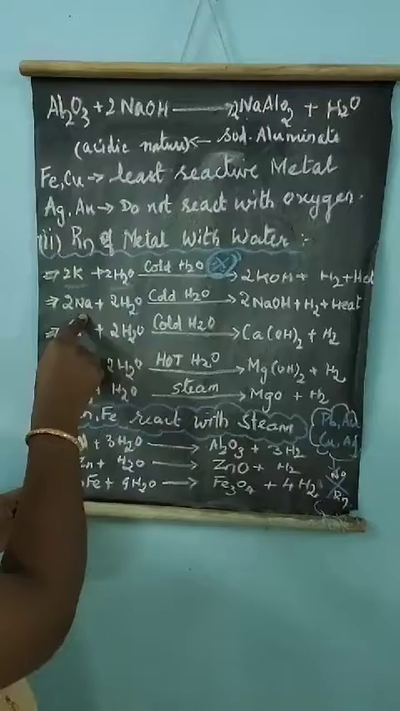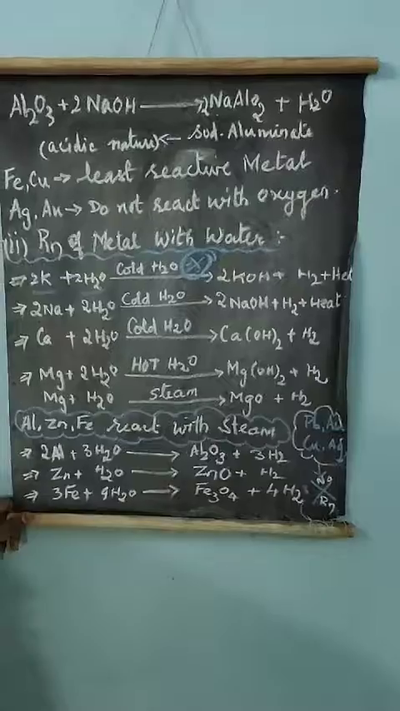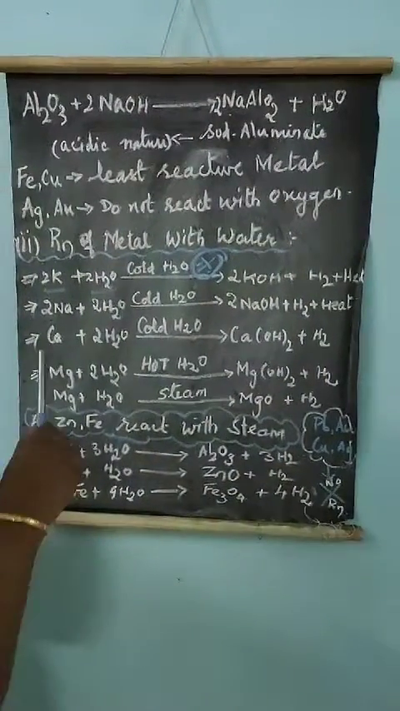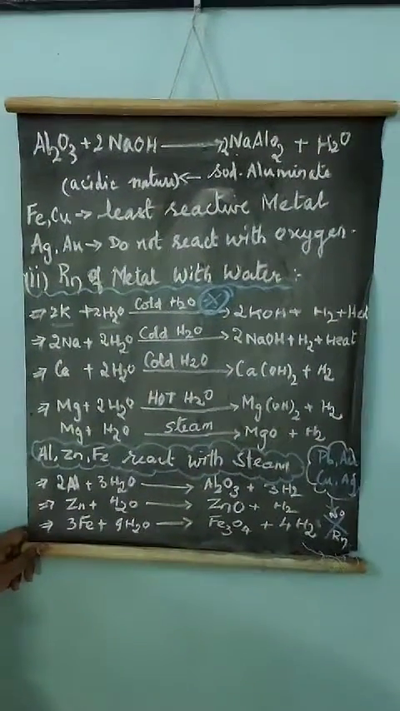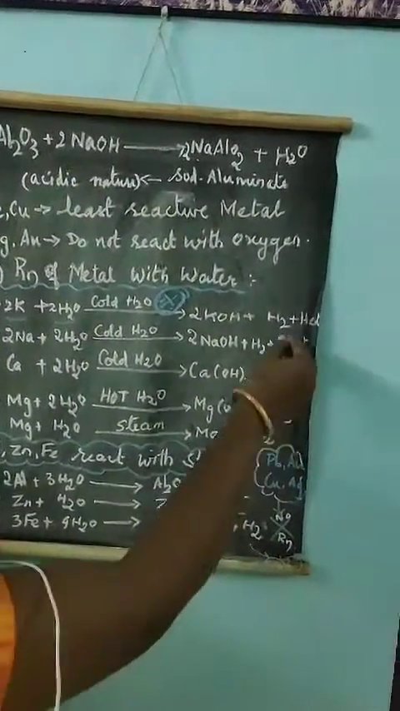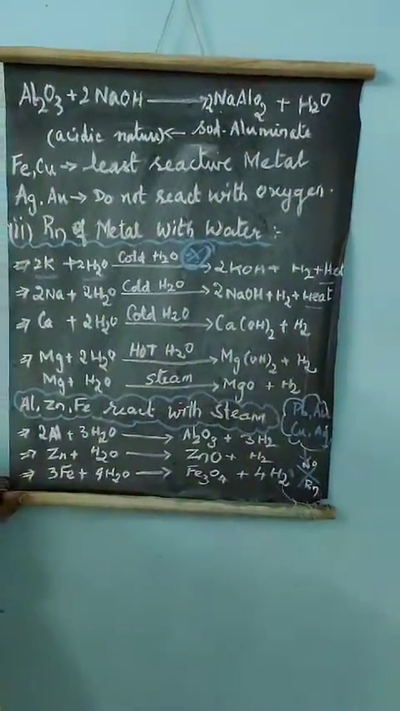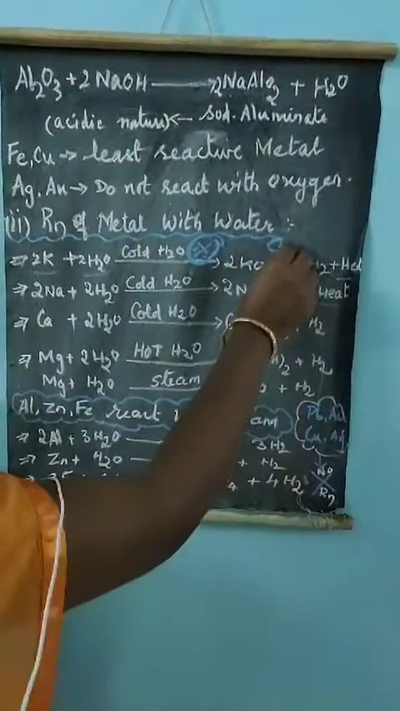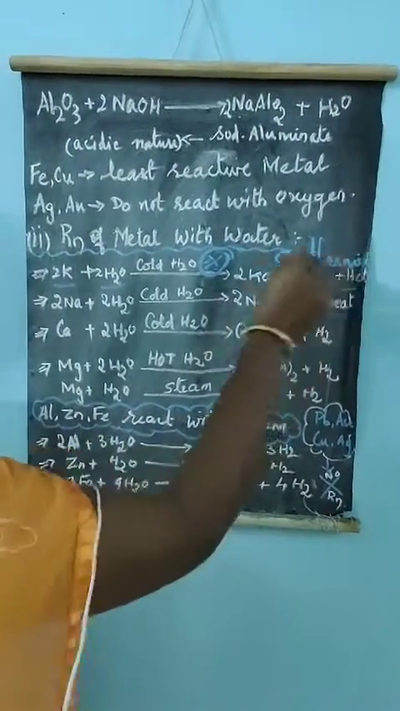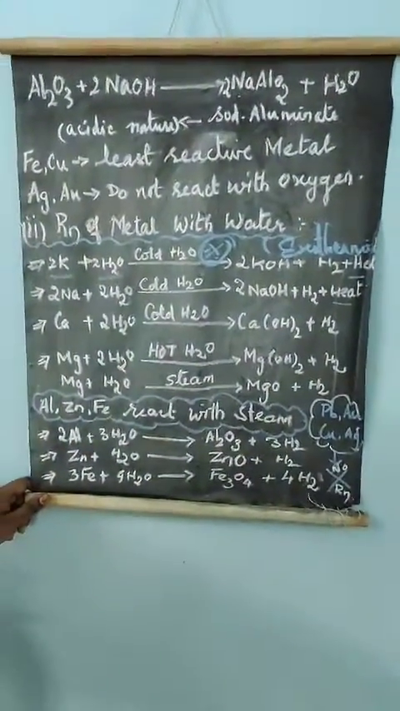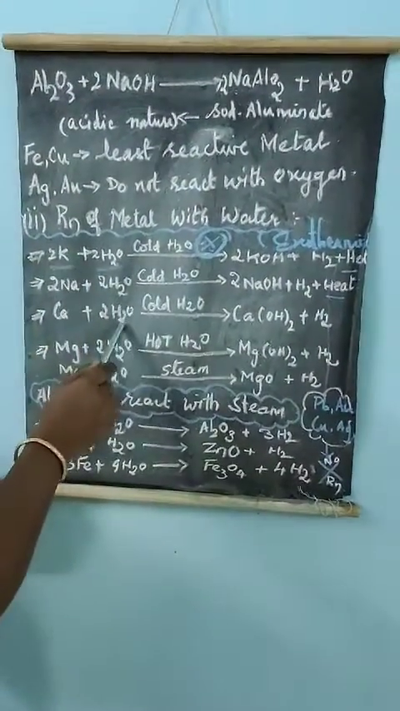Then next, sodium also combines with cold water to form sodium hydroxide, hydrogen plus heat. And calcium again combines with cold water to form calcium hydroxide and hydrogen gas. Here you can see in all the reactions hydrogen gas is released along with the liberation of heat. So all these types of reactions are known as exothermic in nature. So these three elements are highly reactive with cold water.